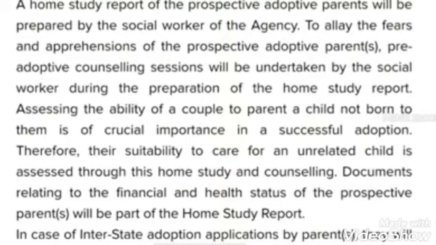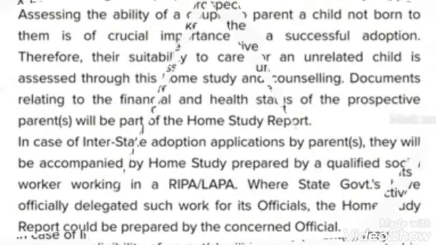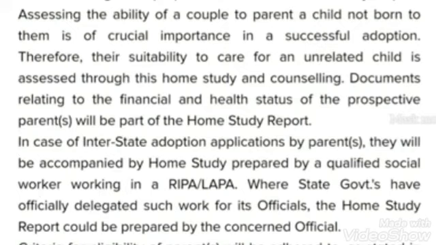The agencies will analyze whether the couple will be caring and loving towards the adopted child. The agency will decide based on the home study and counseling done to the couple. Stage 3. After the home study has been accepted or approved, a child will be shown to the parents.